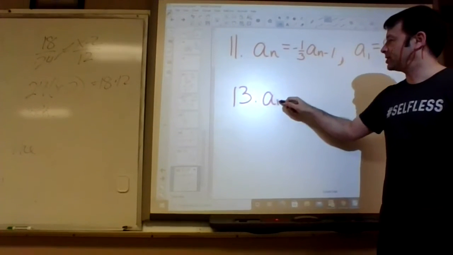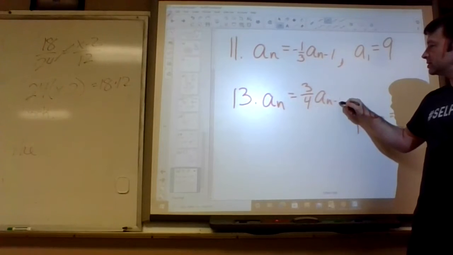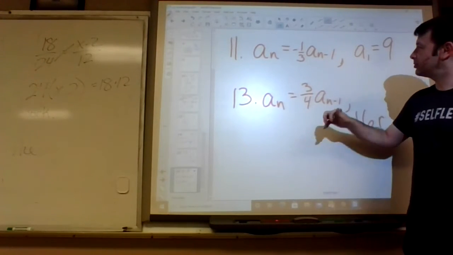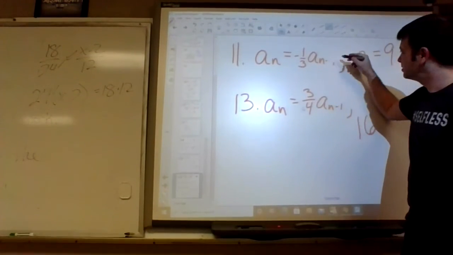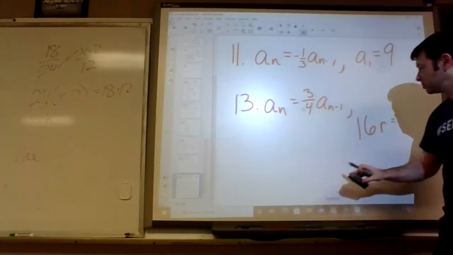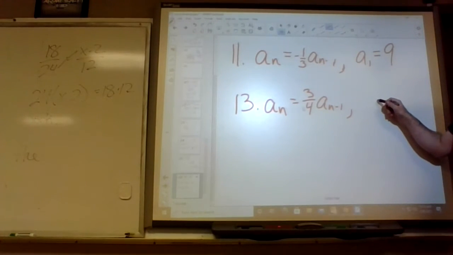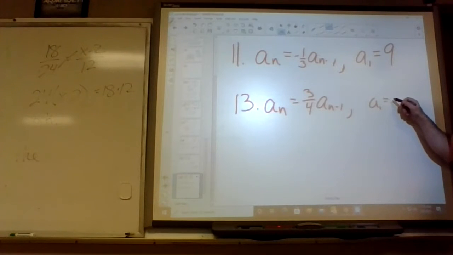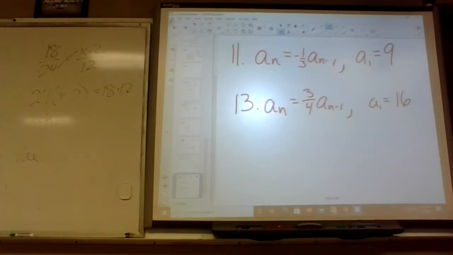So the formula is going to be a sub n equals 3/4 times a sub n minus 1, comma, and then the first term on number 13, which is 60. Because you need to know where you're starting from. You keep multiplying by 3/4, but you need to know that you start at 60.